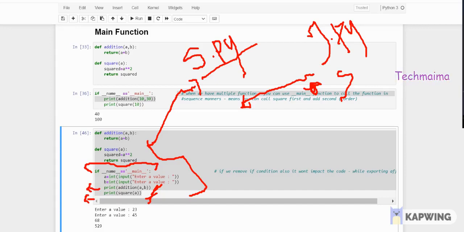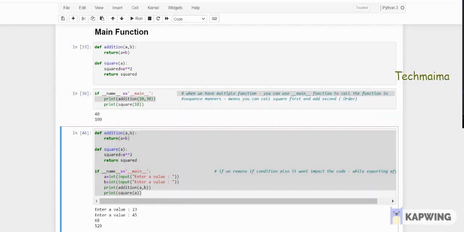So the values 68 and 529 are for this code. If you are importing this code to another file, but he doesn't want to do addition and square at the same time, he wants to do only addition or only square, any one of these. In that case, first this output will be printed, then only he will get his output. To avoid this problem, you have to use this main function and if condition here. So when you use this condition, he will get his direct output for squaring the value he is going to enter. Right? So this is the concept here. I hope you understand. If you have a doubt, just mention it in the comment section. I will revert back to you.